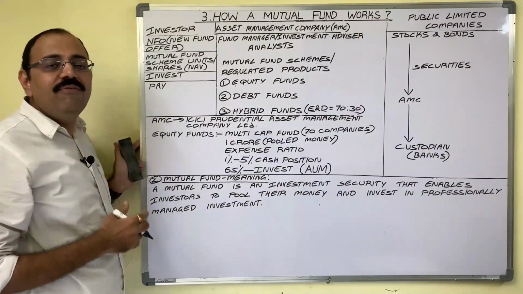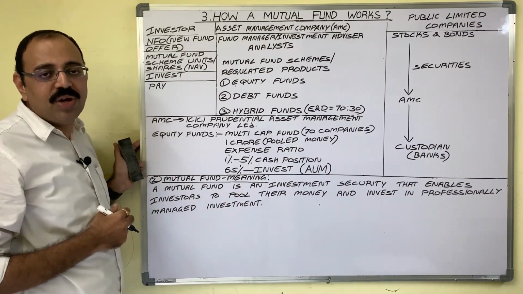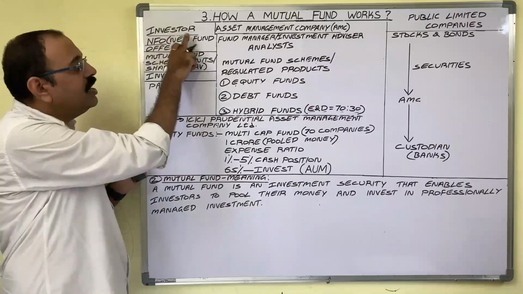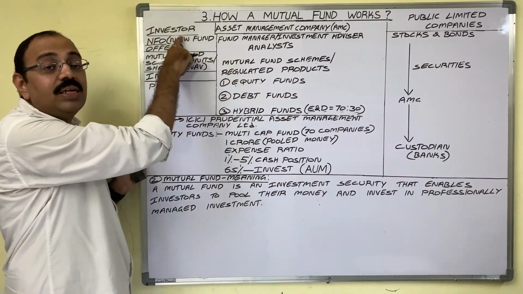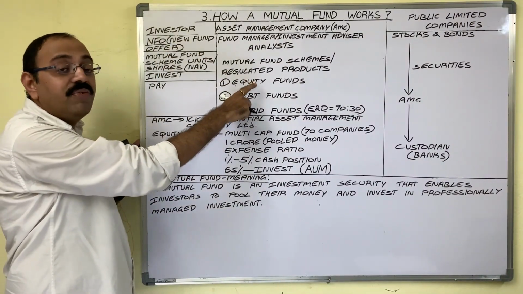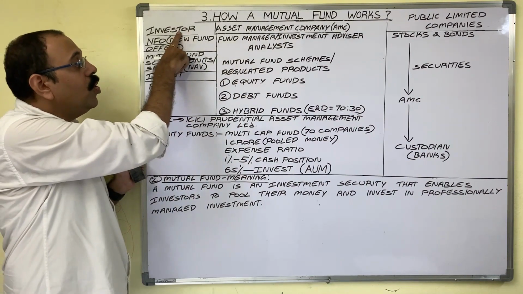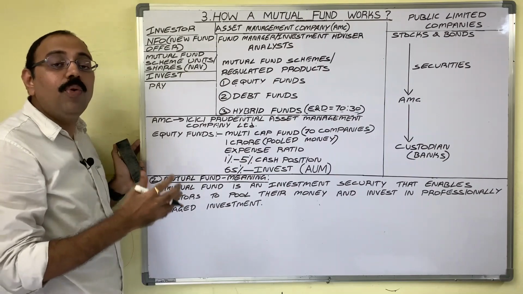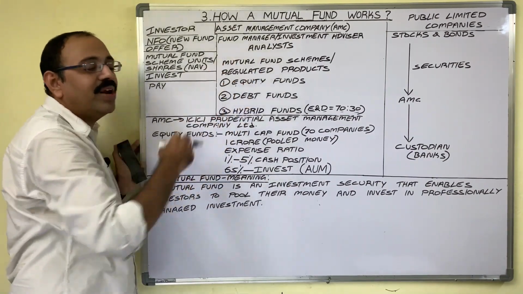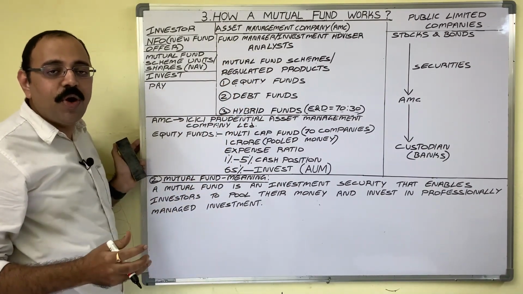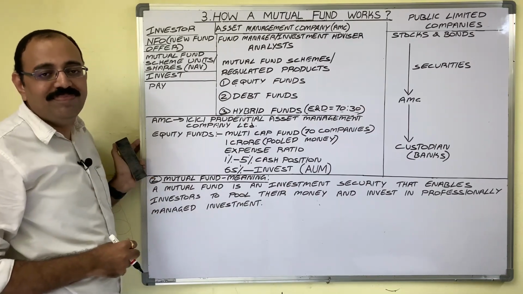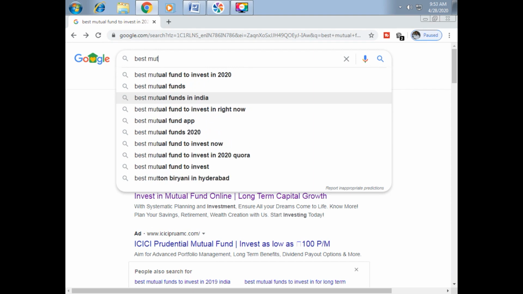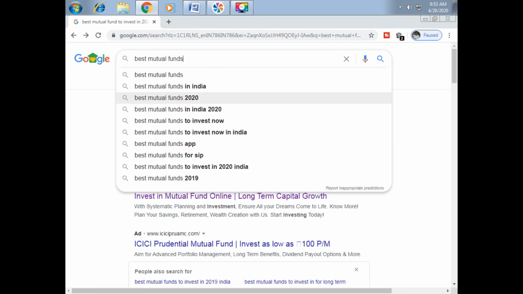You know that every mutual fund scheme contains one quality, that is diversified portfolio. While taking the investment decision, while selecting the best mutual fund scheme, you want to know the portfolio of that scheme. So how to know the portfolios of different mutual fund schemes? Let us see this point on computer screen. In Google search bar, I am typing best mutual funds to invest in 2020.